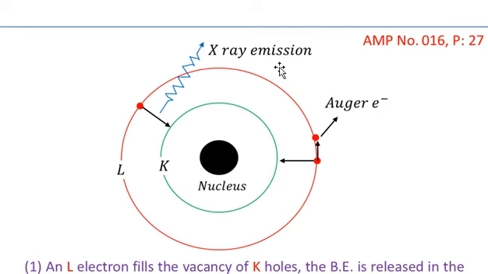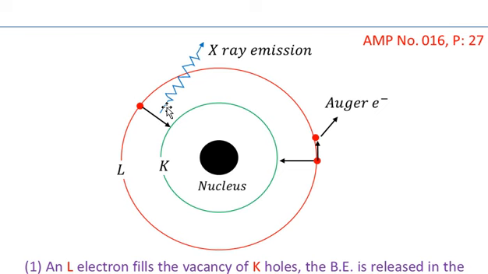So what happens? Either you detect X-rays or you detect nothing. The process in which the Auger electron is generated is a non-radiative decay. That is, no quanta of light is emitted in the process of Auger effect.